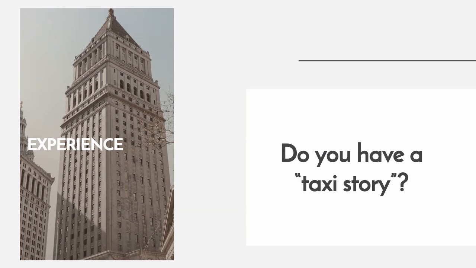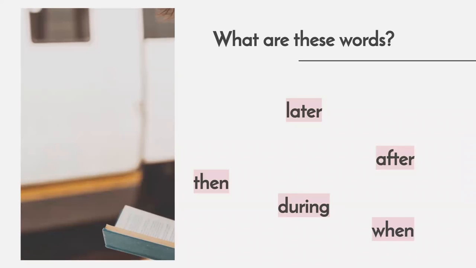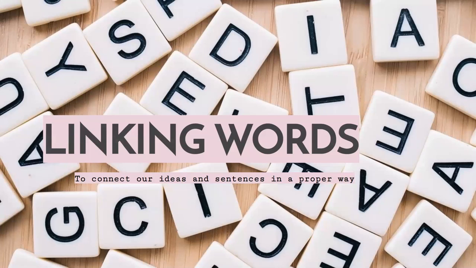Because now we're going to read a story from a person. But before we read it, I have these words for you. What are these words? Later, then, during, after, when. What comes to your mind when you see these words? Take a minute and try to come up with an answer. In case you don't know, these words are called linking words. And linking words help us to connect our ideas and sentences in a proper way.